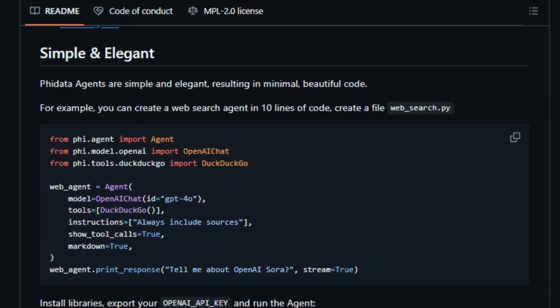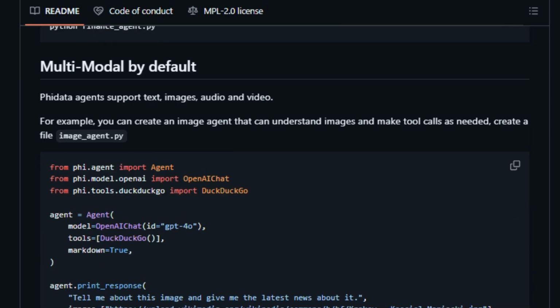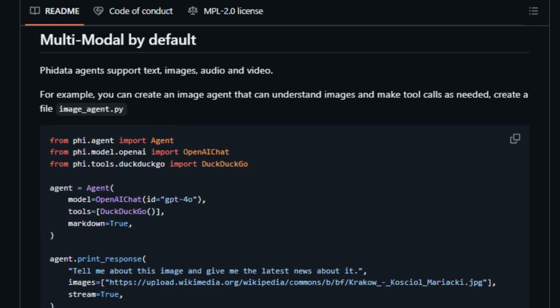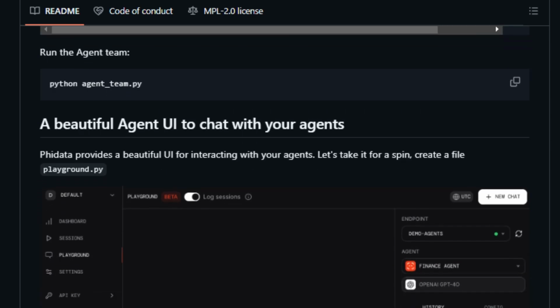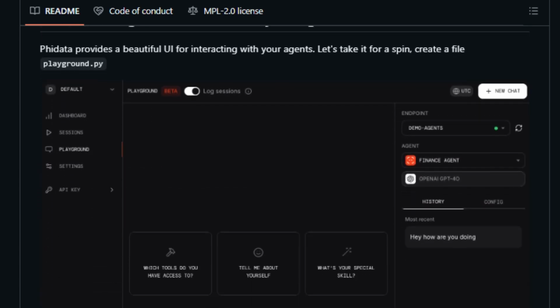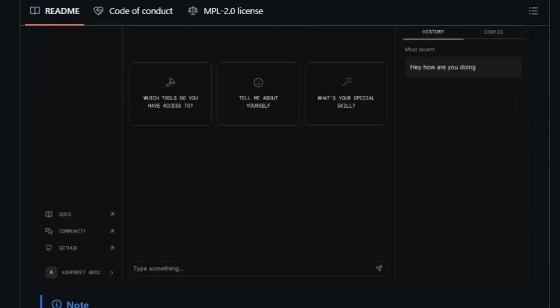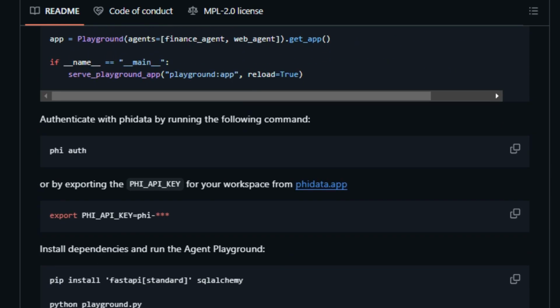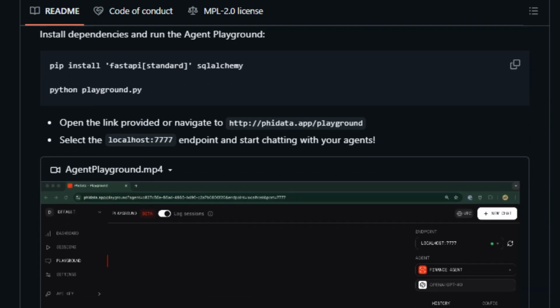Phidata also stands out for its beautiful agent UI, providing an intuitive way to interact with your agents. Phidata is designed to be simple and elegant, allowing you to create powerful agents with minimal code. For example, you can build a web search agent in just 10 lines of code. Phidata agents are also multimodal by default, supporting text, images, audio, and video. This makes it possible to build agents that can understand and interact with various types of data.